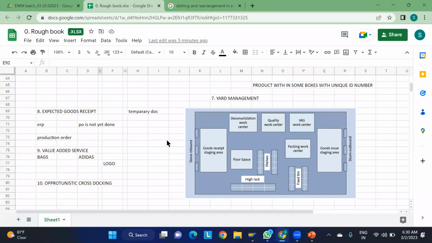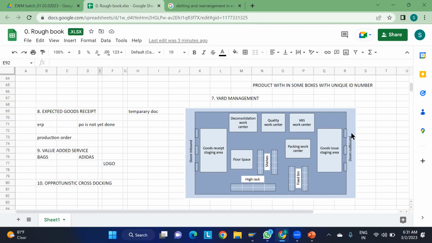So just outside the door, the vehicles will come and park over here. Whatever the door may be, the vehicles will come and park over here. In this particular case, we are going to unload the materials from a particular TU, the transport unit.